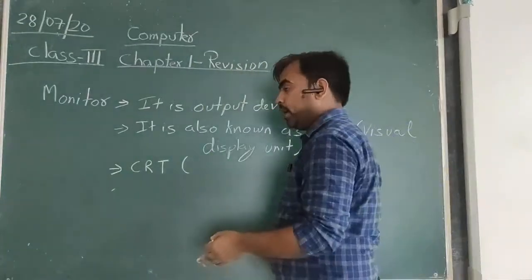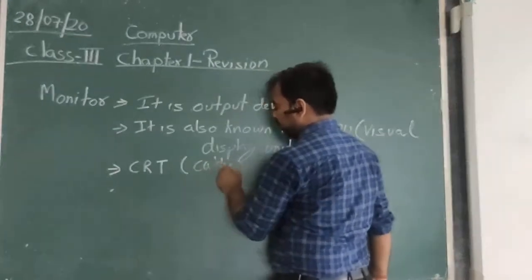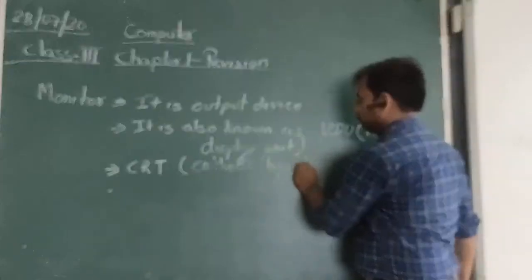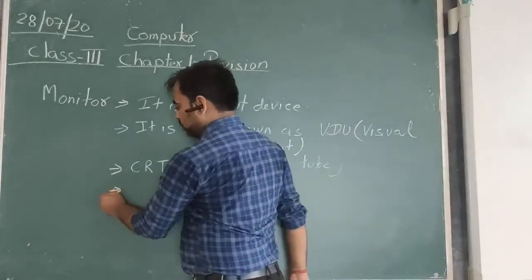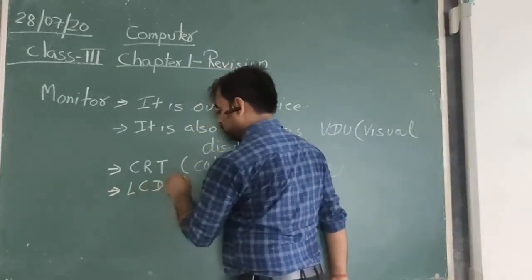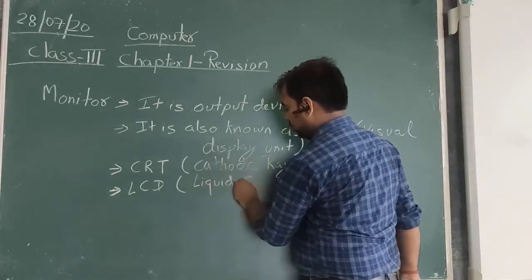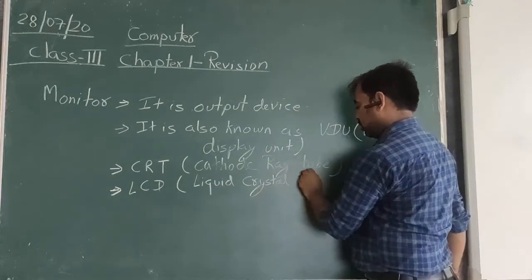The full form is cathode ray tube. Another type of monitor is the LCD monitor, liquid crystal display.